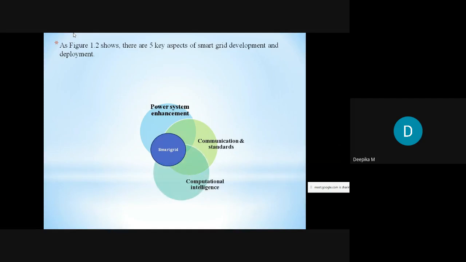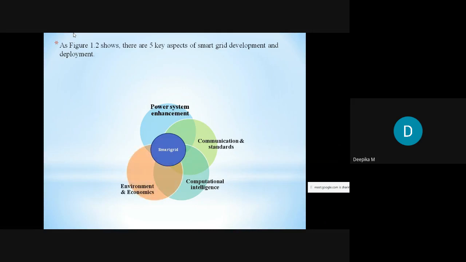Next we have computational intelligence. Computational intelligence is nothing but developing analytical tools. We have to develop advanced analytical tools which optimize the bulk power network. The smart grid is basically a bulk power network, so we have to optimize that network by implementing advanced analytical tools. This toolbox includes heuristic and evolutionary programming, decision support tools and adaptive optimization techniques. These things are involved in computational intelligence.